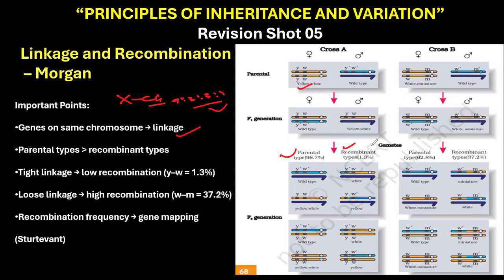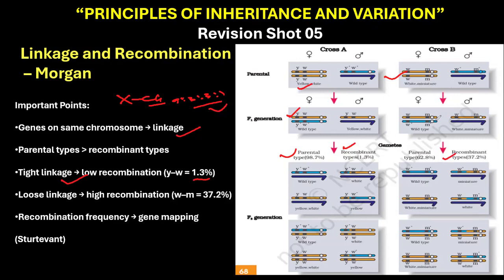Now, Morgan found two important patterns. He said that tightly linked genes show very low recombination, as you can see here, 1.3%. An example is the white and yellow genes, which we have talked about. The recombination is only 1.3%. Loosely linked genes show higher recombination. An example is this one here, 37.2%. These are loosely linked genes.